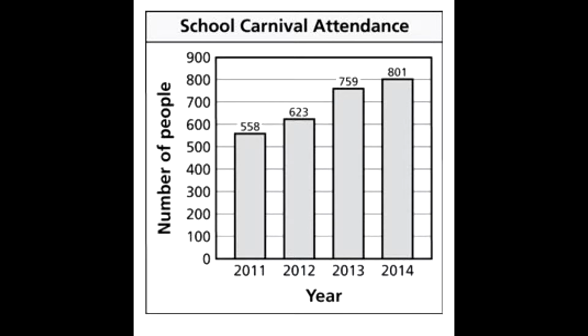So in number 1, we're going to look at a graph. It's really important whenever we're looking at graphs that we're analyzing that carefully, looking at the information carefully. The title of our graph is School Carnival Attendance. We have the number of people on the left-hand side, the year on the bottom. This is going to be pretty important for us as we analyze the question. Let's get into the question.